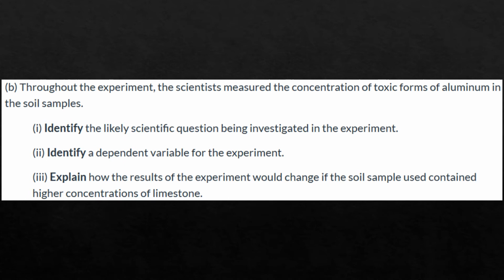Let's go back to the problem. B. Throughout the experiment, the scientists measured the concentration of toxic forms of aluminum in the soil samples. 1. Identify the likely scientific question being investigated in the experiment. 2. Identify a dependent variable for the experiment. 3. Explain how the results of the experiment would change if the soil sample used contained higher concentrations of limestone.